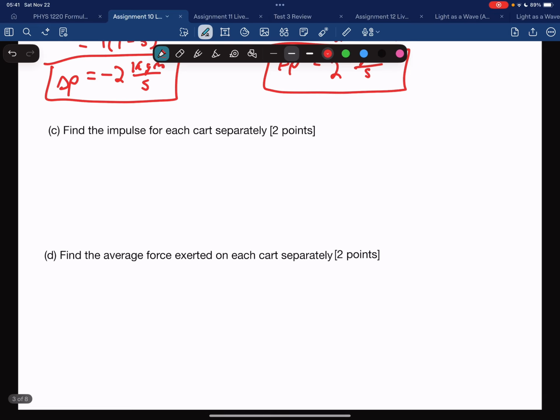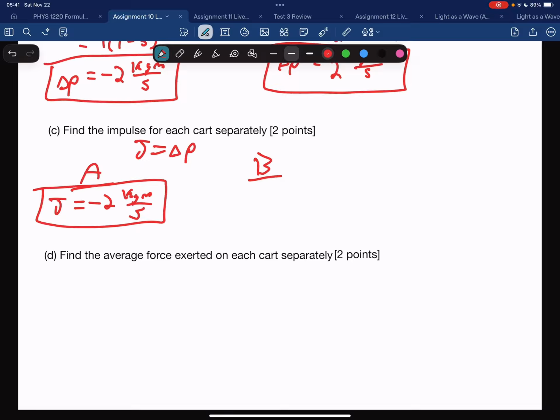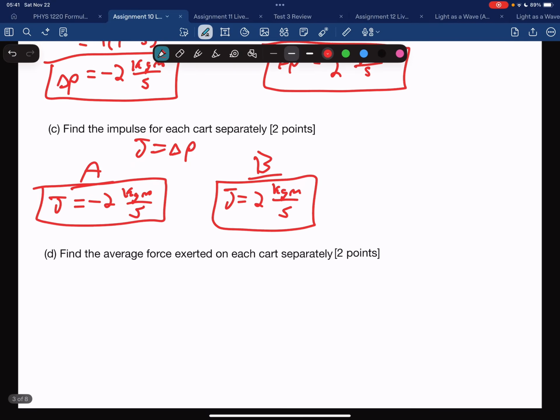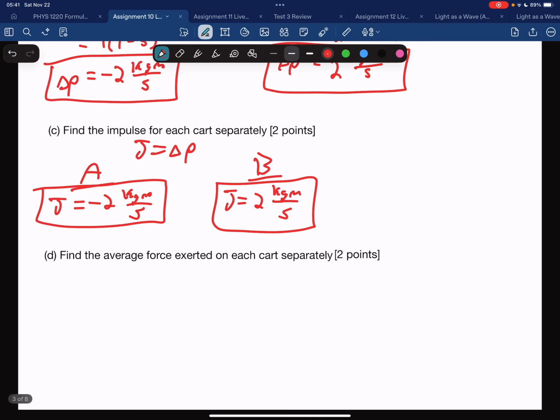C, find the impulse for each cart separately. Again, impulse is equal to just the change in momentum. So for A, we have an impulse of negative 2 kilogram meters per second. And for B, positive 2 kilogram meters per second. D, find the average force exerted on each cart separately.